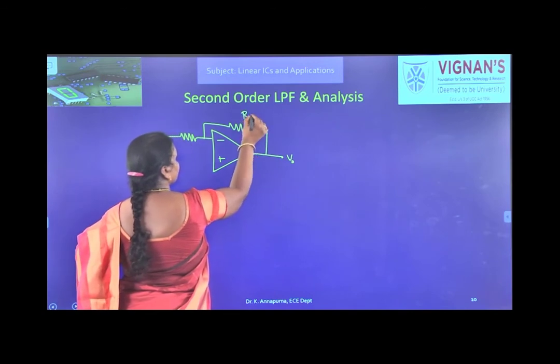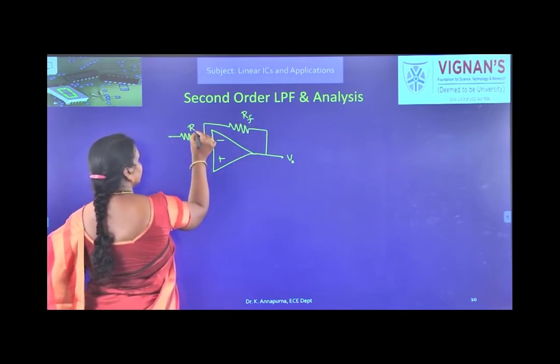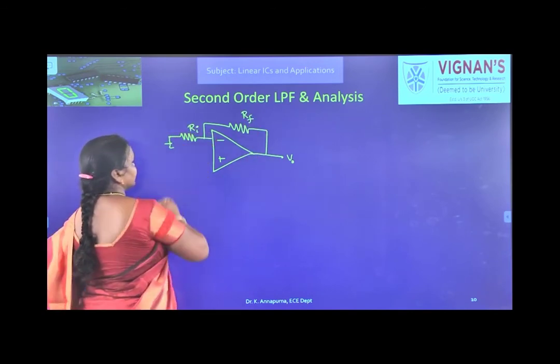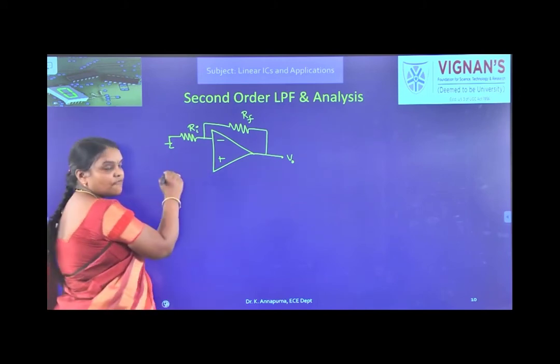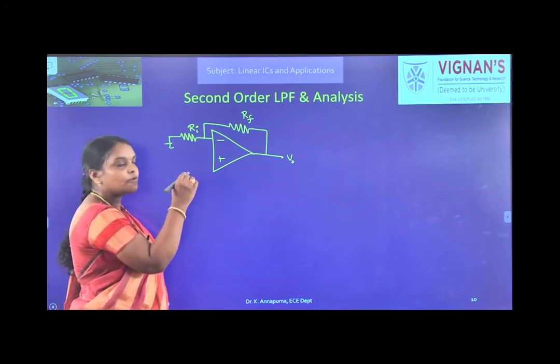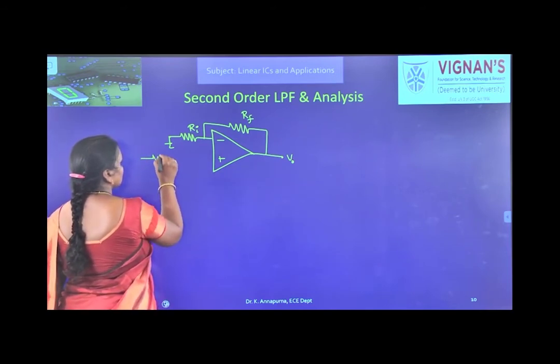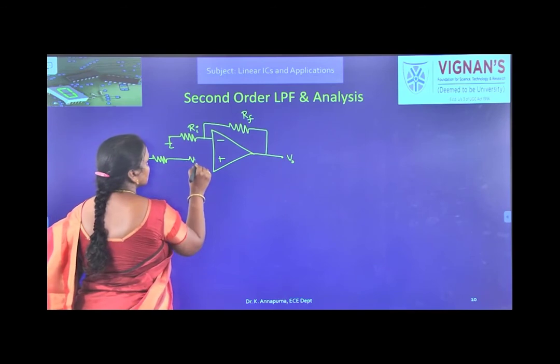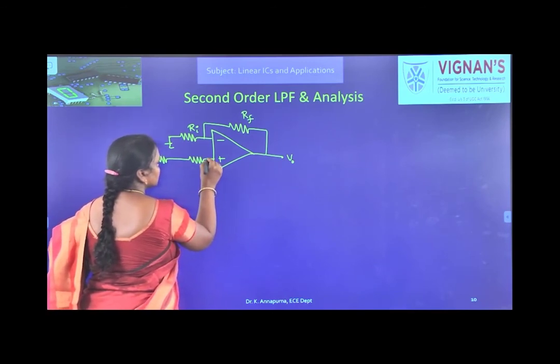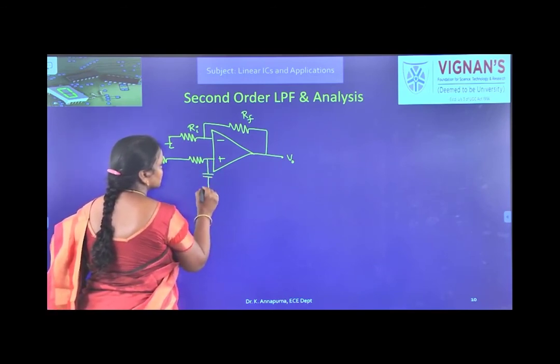This is RF, this is RI, and here in the place of Y1, Y2, Y3, Y4 we have to keep resistors and capacitors. This is low pass, so resistors will be in series and capacitors will be like this.